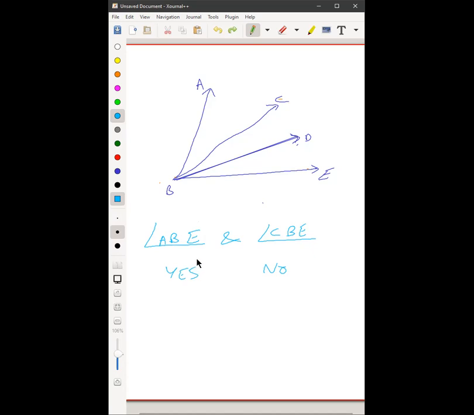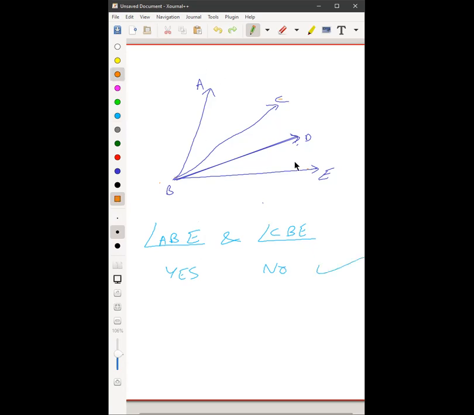Sanika, no, sir. Why? Sir, because BE is the common arm, but both the arms are on the same side of it. There lies no arm on the opposite side. So the correct answer is no.